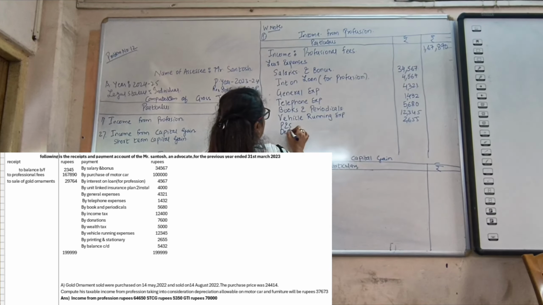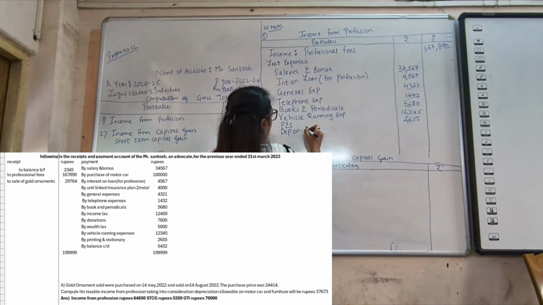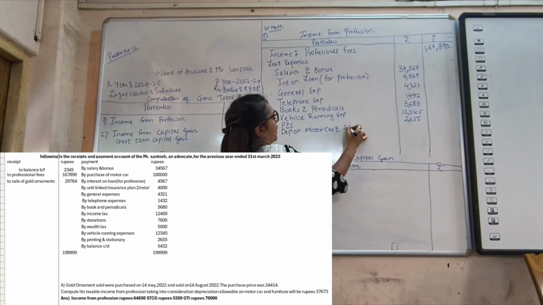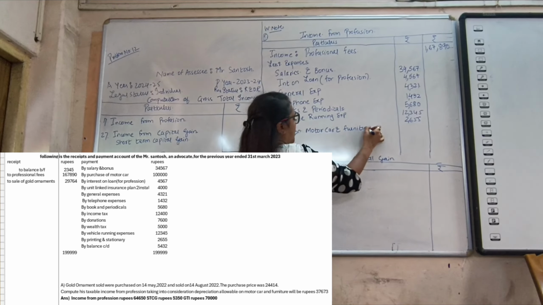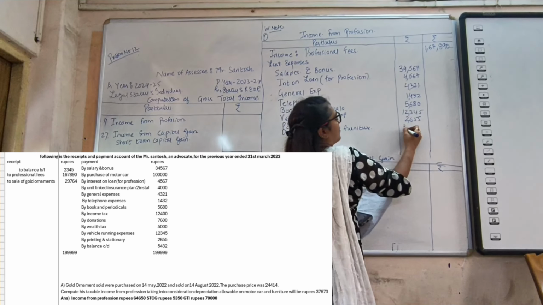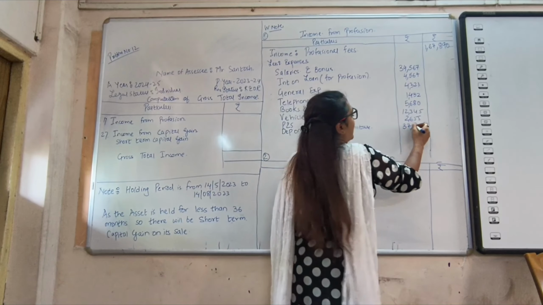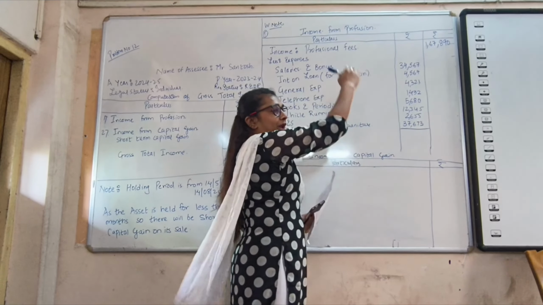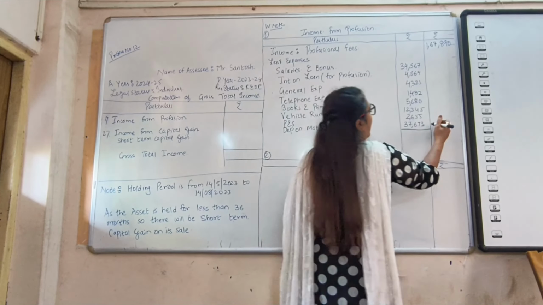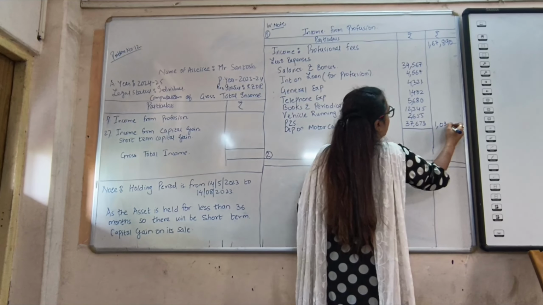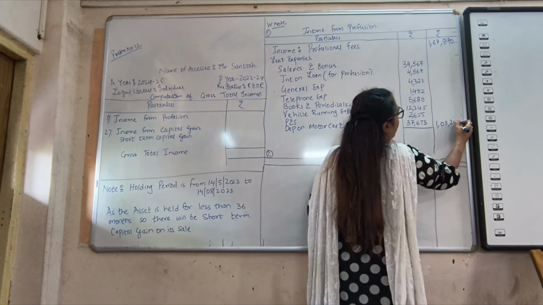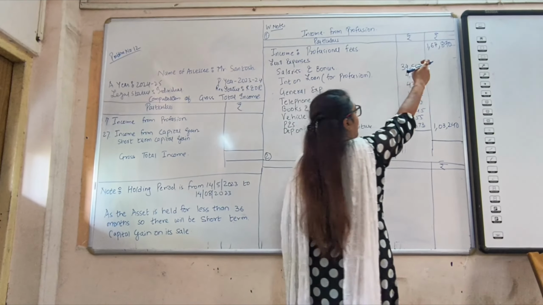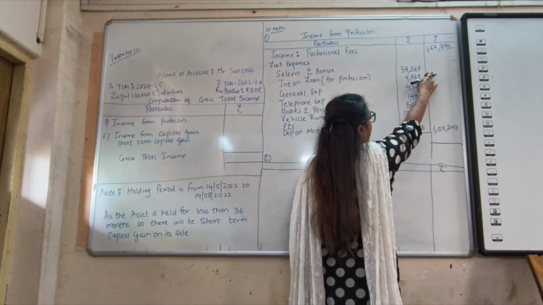Last but not the least, the depreciation on motor car and furniture, which they have given in the adjustment part, is given as 37,617. So if you total these expenses, it comes to 1,03,240. Okay, so we are going to deduct these expenses from the income part.